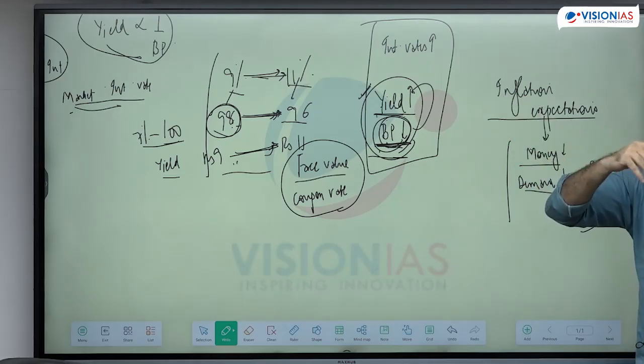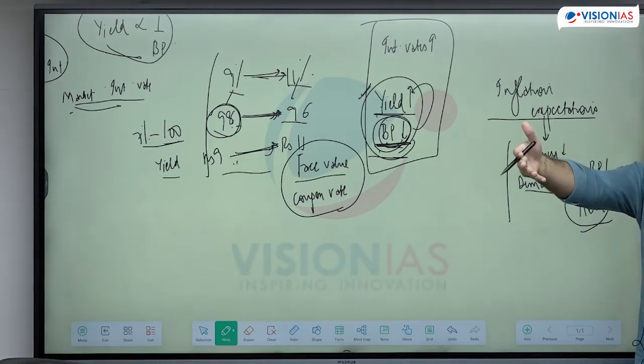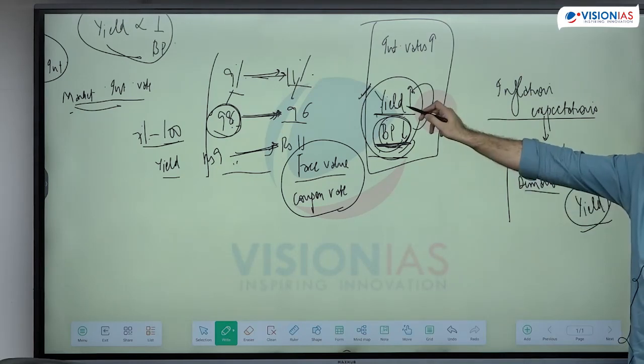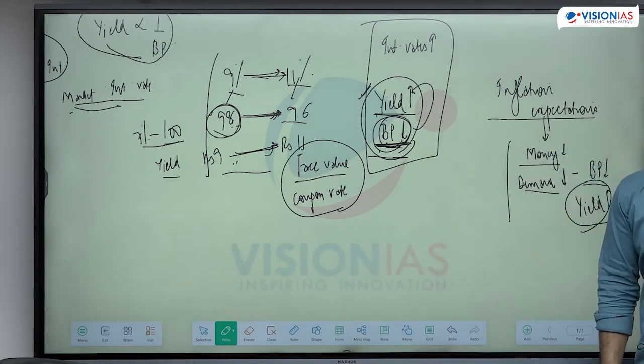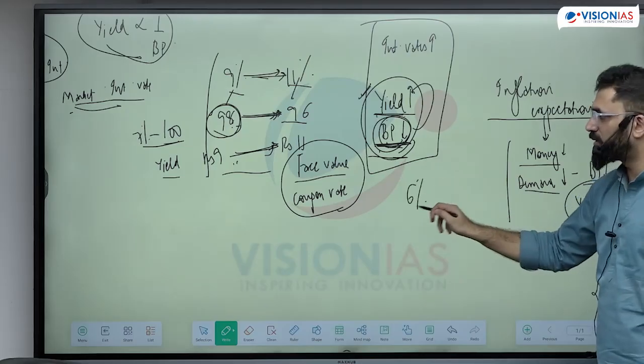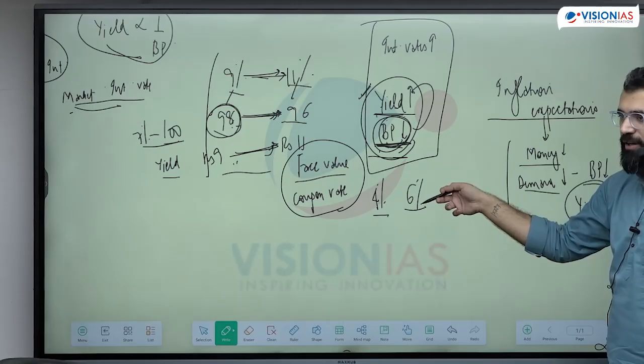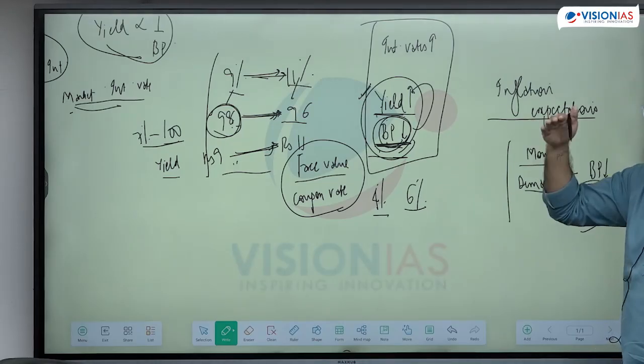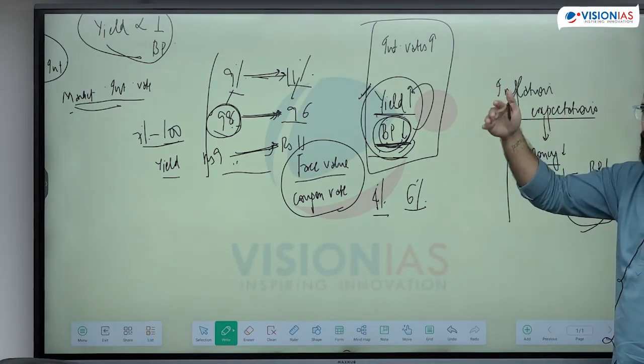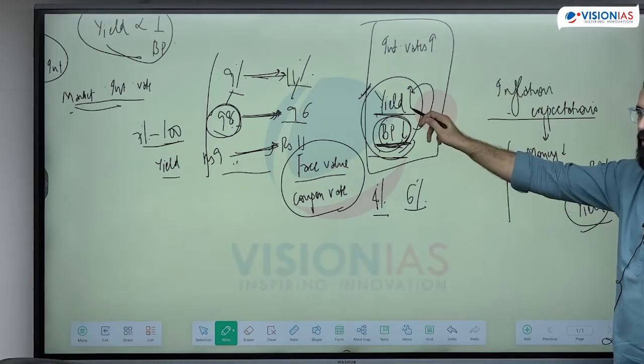If someone has an expectation of inflation, will he want more coverage on his money or less? अगर 6% का इन्फ्लेशन हो रहा है और बॉन्ड पे 4% रिटर्न है, do I need money to cover for inflation or not? Inflation expectations mean I'm expecting the prices to go up. If prices are going up, am I expecting more yield or less yield?